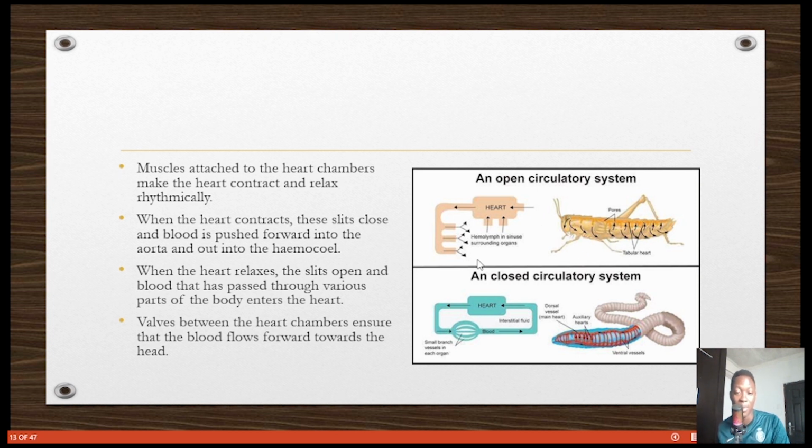That's what happens. There are valves between the heart chambers that ensure that blood flows forward towards the head. So I said earlier that there's a valve here that closes off this point. So when the heart pumps, it's only in one direction. Good.